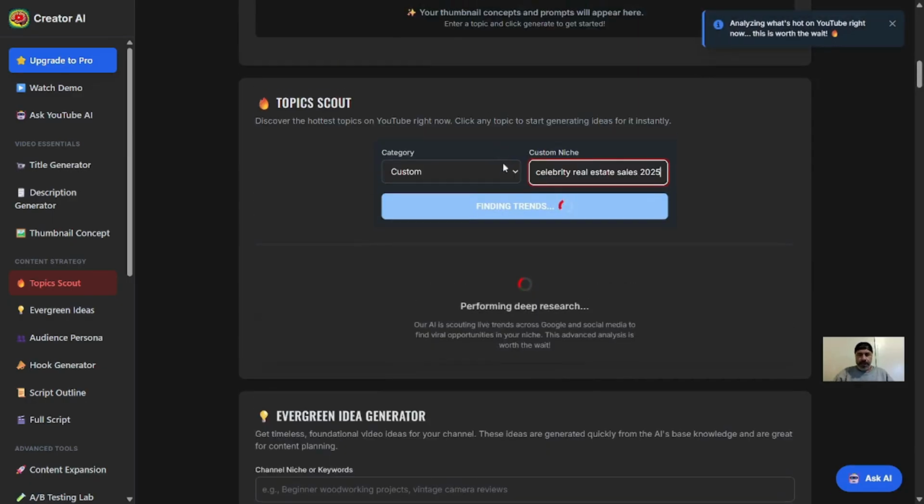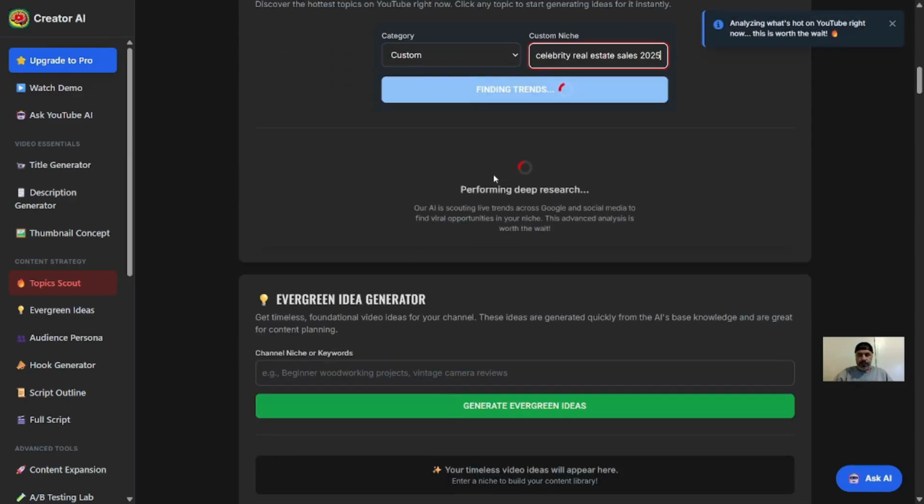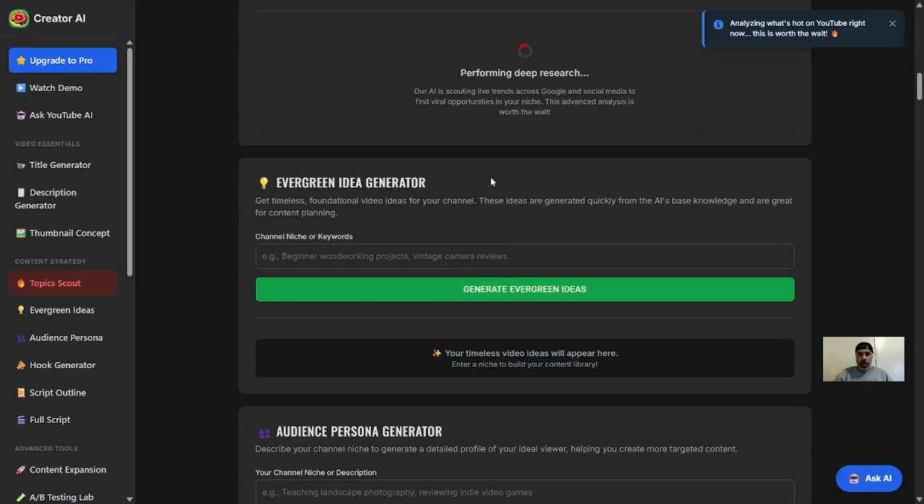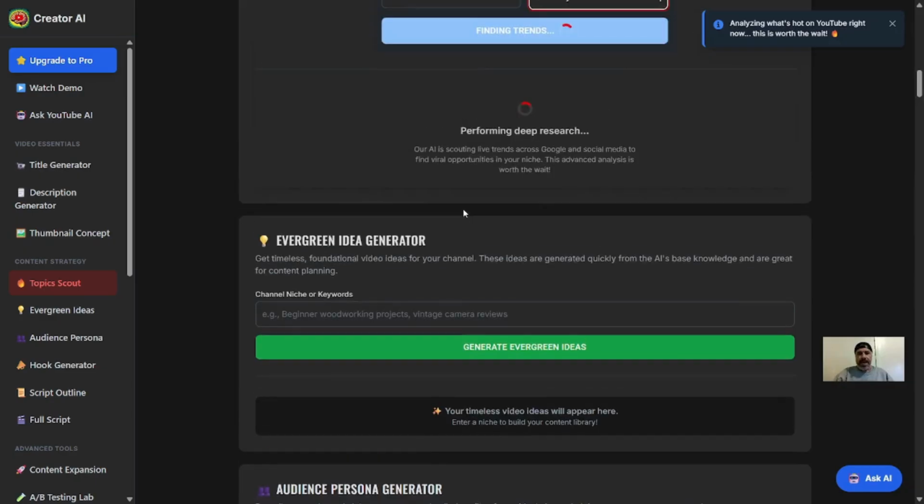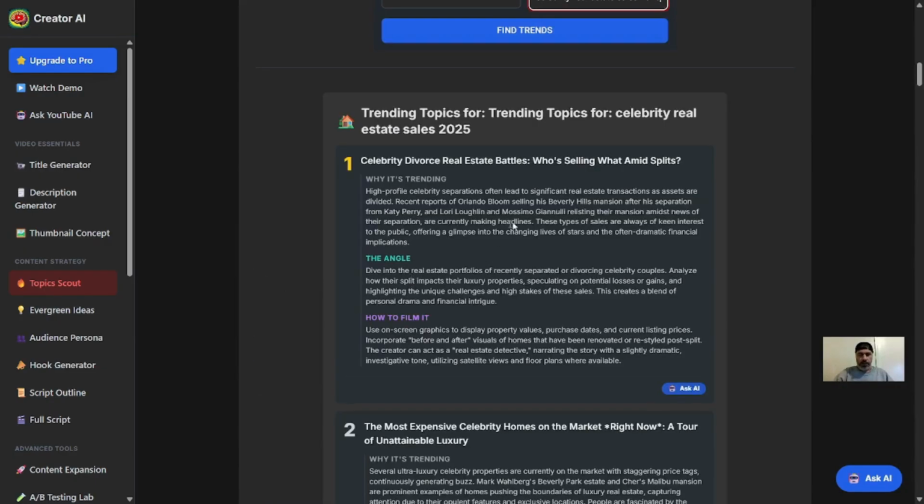So it's going to find trends. It's going to take a minute. It's going to search live Google Trends, give us 5 ideas of why it's trending, an angle to film it. So it's going to take a minute, but this will save you time doing your own research. We also have an evergreen idea generator where this will give you some more general idea topics. So you can put in your channel niche or keywords, and it'll work the same way here.